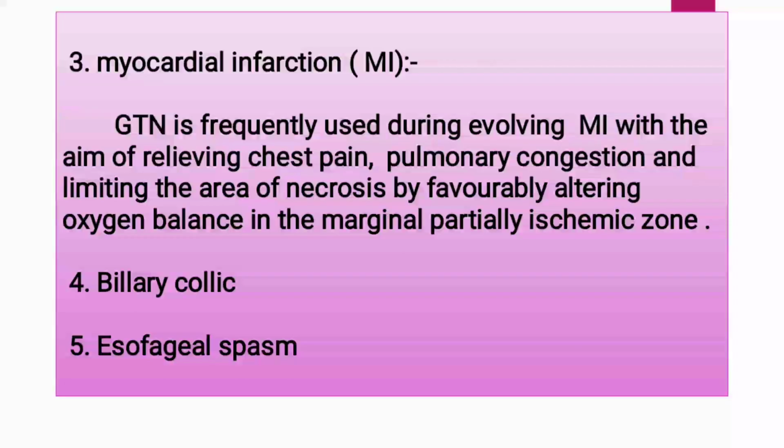Next one, myocardial infarction. GTN is frequently used during evolving myocardial infarction with the aim of relieving chest pain, pulmonary congestion, and limiting the area of necrosis by favorably altering oxygen balance in the marginal, partially ischemic zone. Fourth one is biliary colic. Fifth one is esophageal spasm.